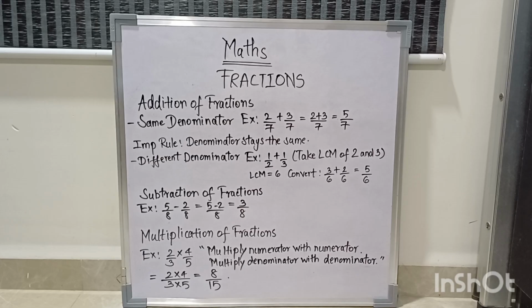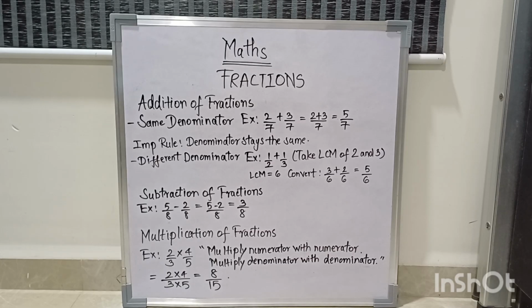Now there is another way to do it. You can cross multiply: for 1 by 2 plus 1 by 3, do 3 into 1, 1 into 2, and then take below the horizontal line 2 into 3. That again gives you 3 plus 2 divided by 6. That's another way to do it.